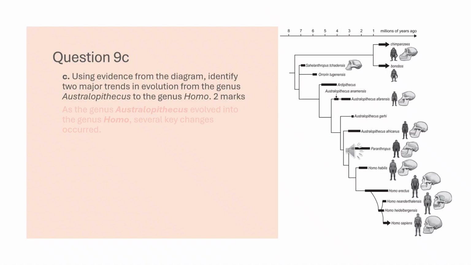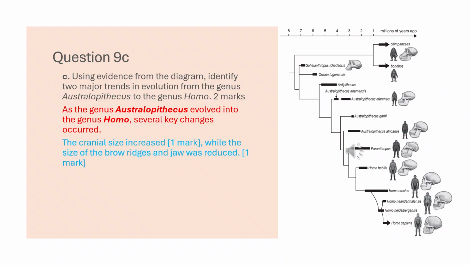As the genus Australopithecus evolved into the genus Homo, several key changes occurred. The cranial size increased, while the size of the brow ridges and jaw was reduced. Additionally, the face became flatter, and the leg-to-arm ratio became longer.